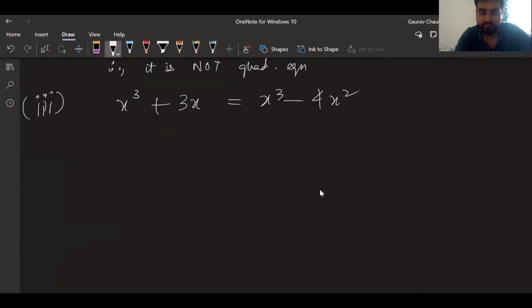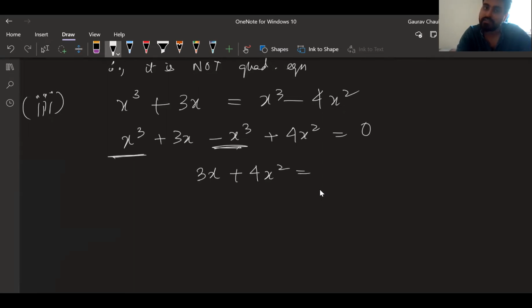No, Dinesh. x cube plus 3x minus x cube plus 4x square, I'm bringing everything to the left hand side is equal to 0. This x cube and this x cube are getting cancelled. So 0x cube, x cube is gone. 3x plus 4x square is equal to 0. You can write it in standard form. It will become 4x square plus 3x is equal to 0.